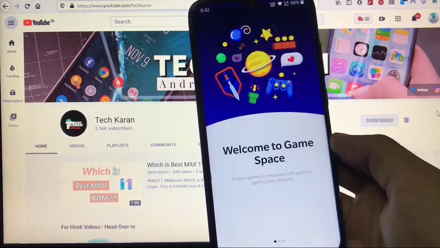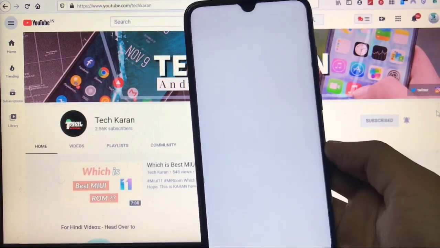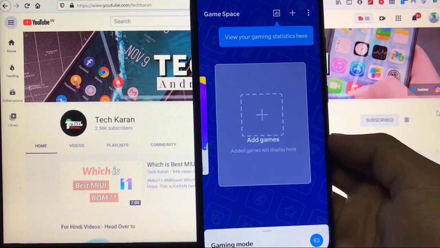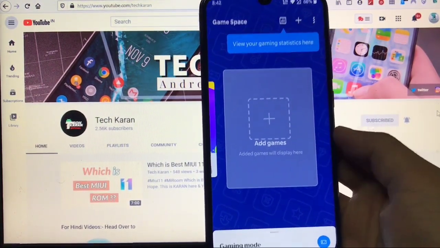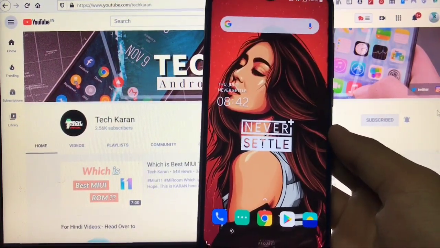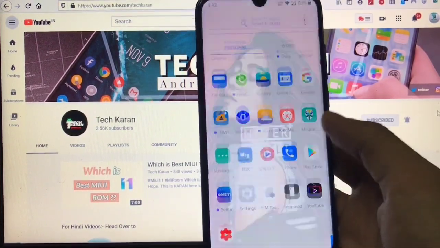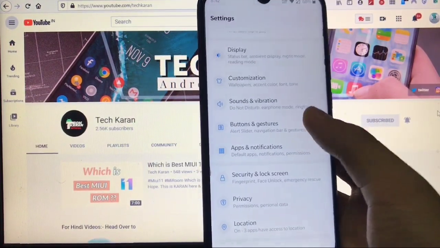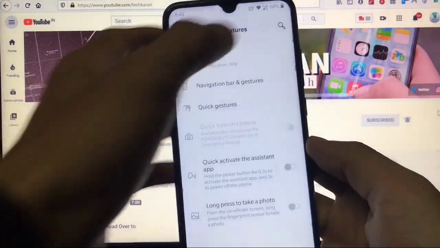Talking about the game space, this one is the game space available in the OnePlus 7 base custom ROM for Redmi Note 8. You can add the games, like obviously almost every user nowadays plays PUBG, so you can add games from here and you can enable this gaming mode, and that can enhance your gaming experience also. I'm not sure about that, I'm not a gamer, but that's perfectly fine. Customization I have already shown you, sound and vibration, buttons and gestures, and as you can see I'm using the full screen gestures that are perfectly fine.